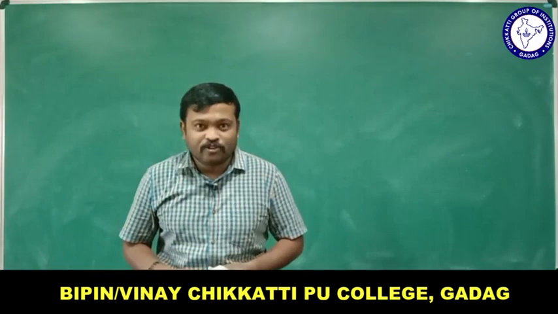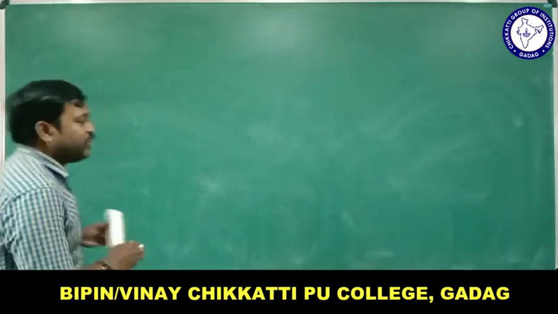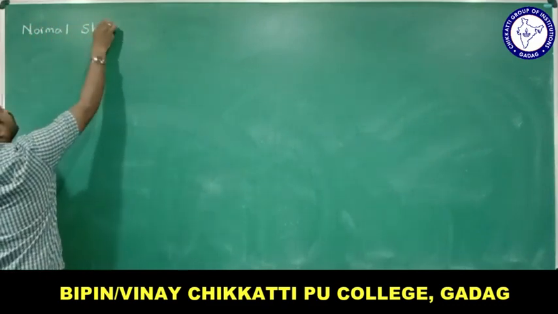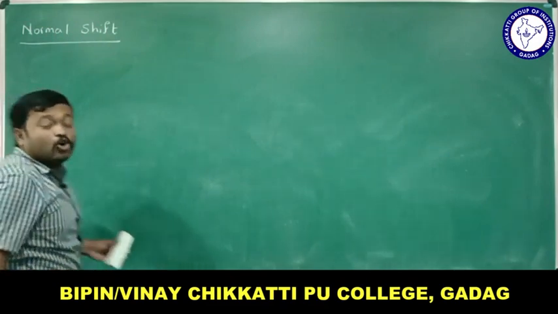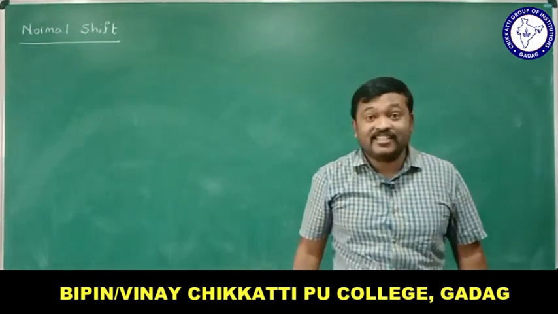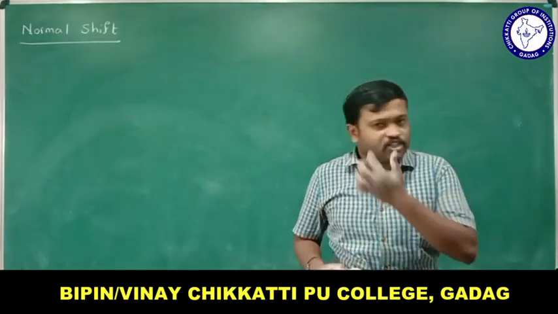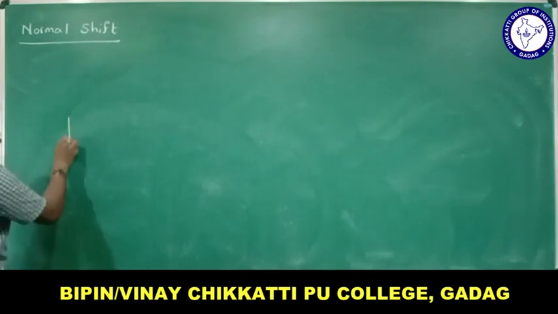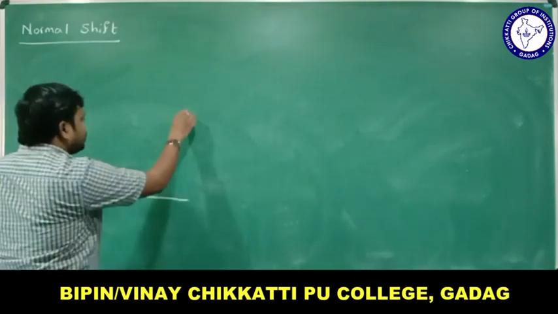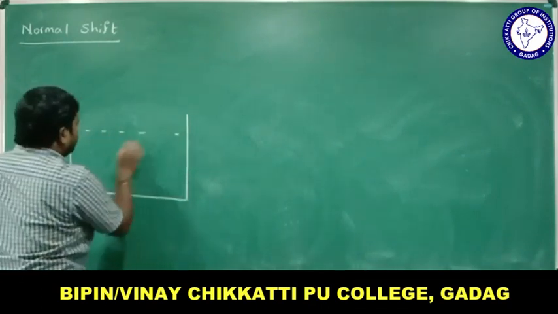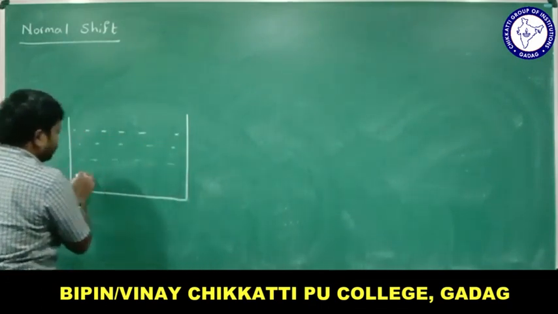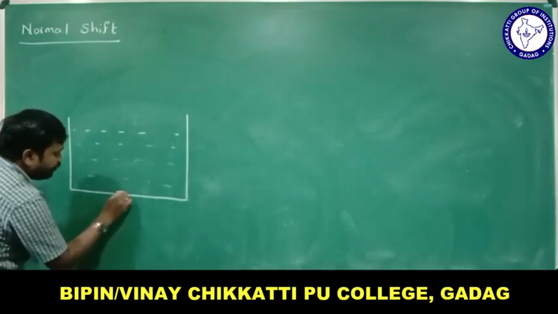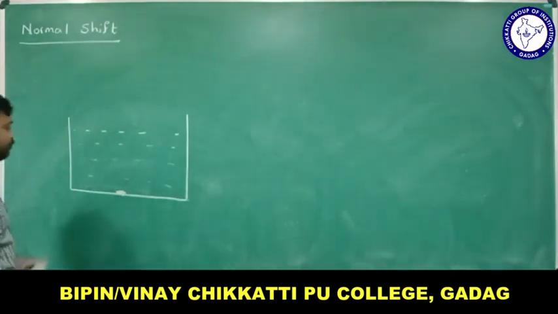Let me go with the second consequence, that is normal shift. Okay, the next consequence of refraction of light, that is normal shift. When can you actually see this normal shift? Let us check it out now here, right? If I'm taking water here, and let me keep an object here, a coin at the bottom of the beaker like this.